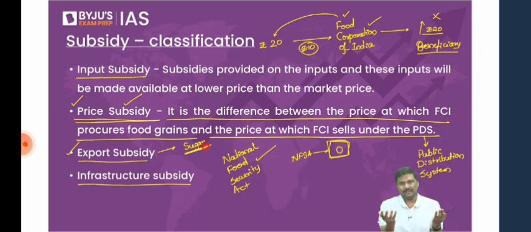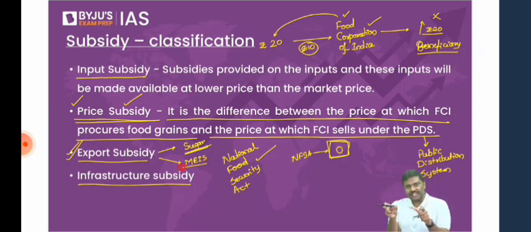But is it an example? I hope you understand. Is it an example of when the government provides subsidies to promote sugar exports? It is an export subsidy. What about the MEI scheme? Is it not an export subsidy? The answer is simply yes. So, there are various subsidies provided by the government to promote more and more exports from the domestic market to the international market.